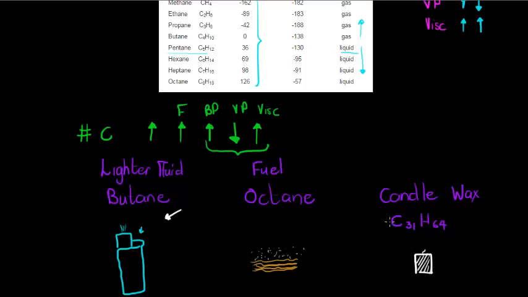Okay, so we can see, at room temperature, a candle should be in a solid phase, which means it's got a very high boiling point. It's not even melting yet at room temperature, so it's not a liquid. And so I just think these are three very excellent examples of how, and I never showed you this, but hopefully you figured it out: butane is 4 carbons, octane is 8 carbons, and candle wax is 31 carbons. Okay, so again, notice just how the number of carbons have influenced the state in which we encounter the substance.